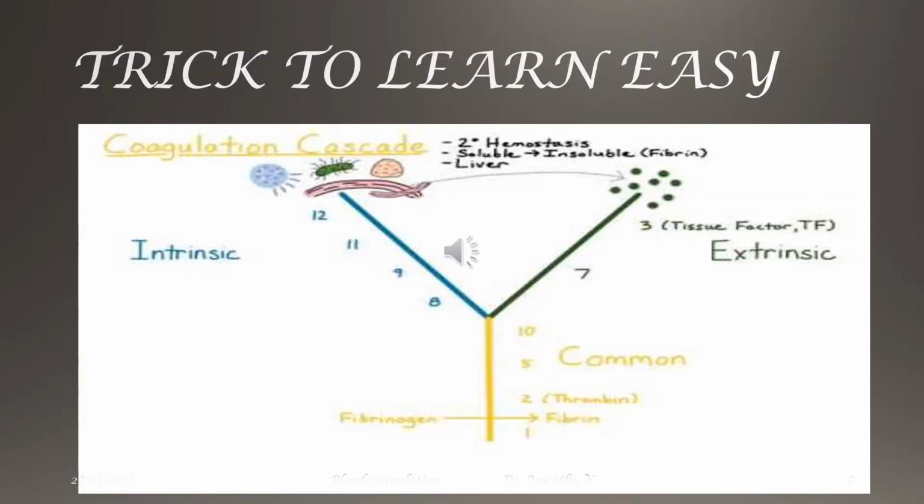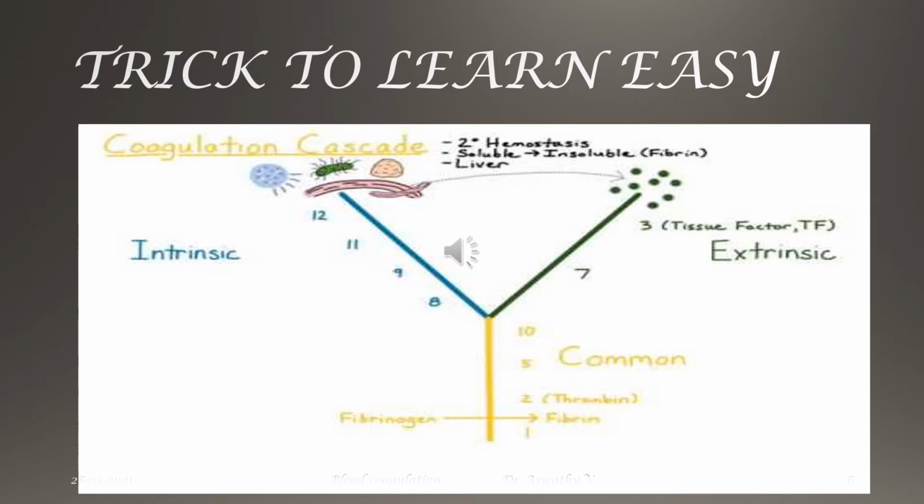This is a tricky way to explain the whole coagulation cascade. First, you draw a Y. A Y has a right limb, a left limb and a tail portion, and the meeting point of these three lines you mark as factor 10. What is the importance of factor 10?